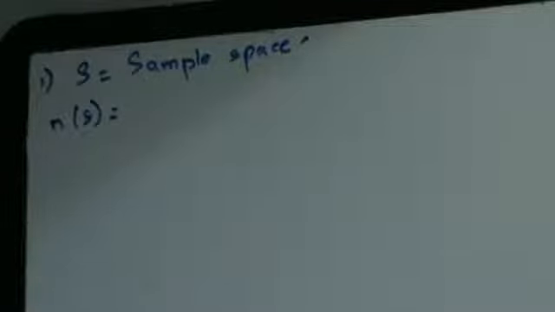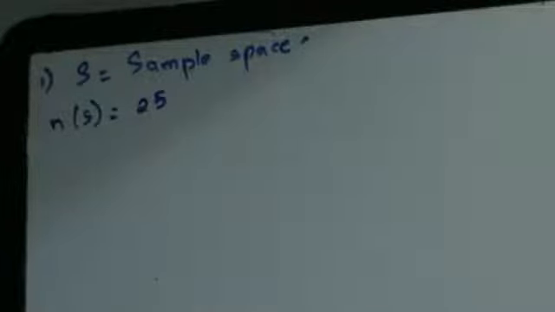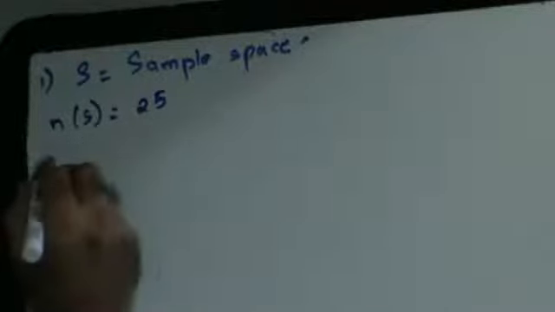Now let's see this. There are 25 tickets numbered from 1 to 25. So n(S) is going to be equal to 25. Event A, multiple of 5.